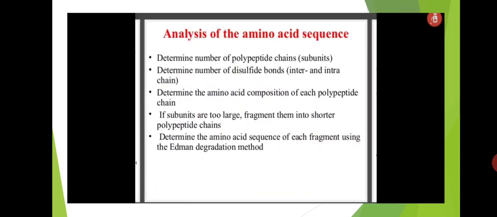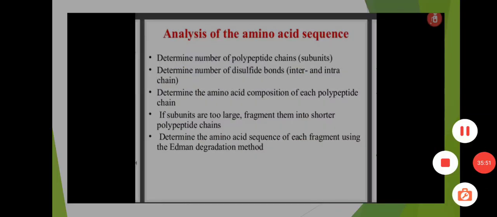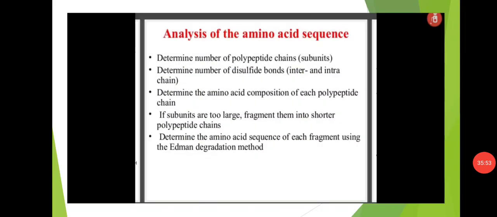And analysis of the amino acid sequence: determine the number of polypeptide chains, determine the number of disulfide bonds, and determine the amino acid composition of each polypeptide chain. If subunits are too large, fragment them into shorter polypeptide chains. Determine the amino acid sequence of each fragment using the Edman degradation method.